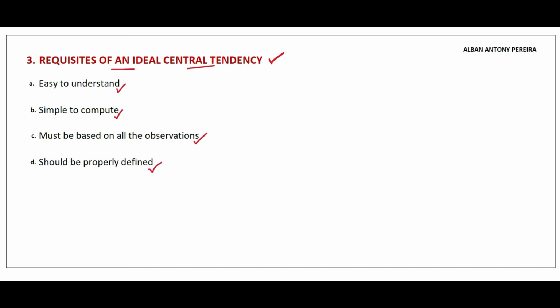What is the meaning of that particular central tendency measure, how to compute it, what are the values to be considered, and how to finalize it and simplify it and get the statistical answers. All these things should be properly defined. So these are the 4 requisites basically required to be called an ideal central tendency.